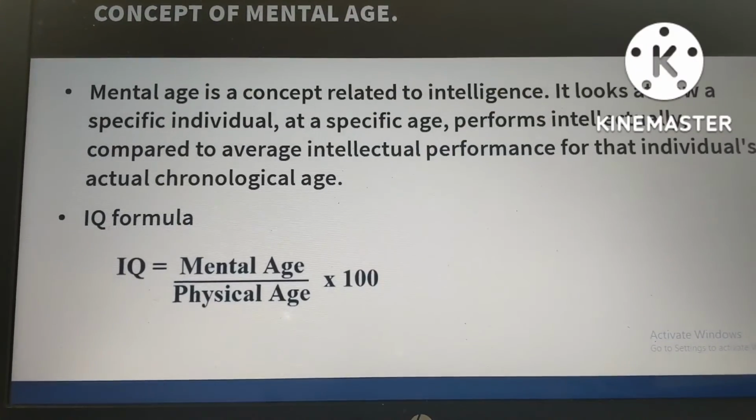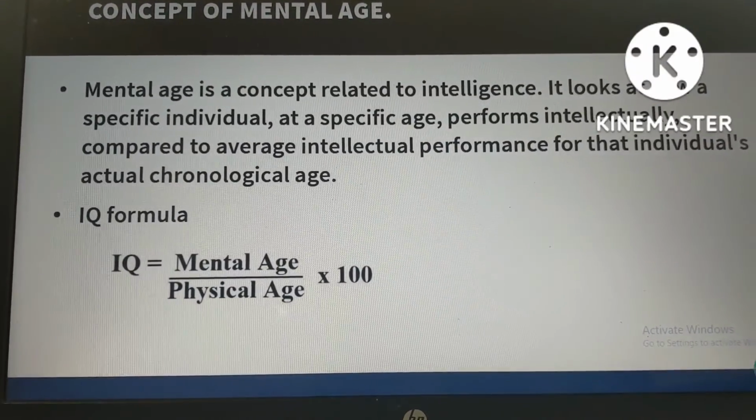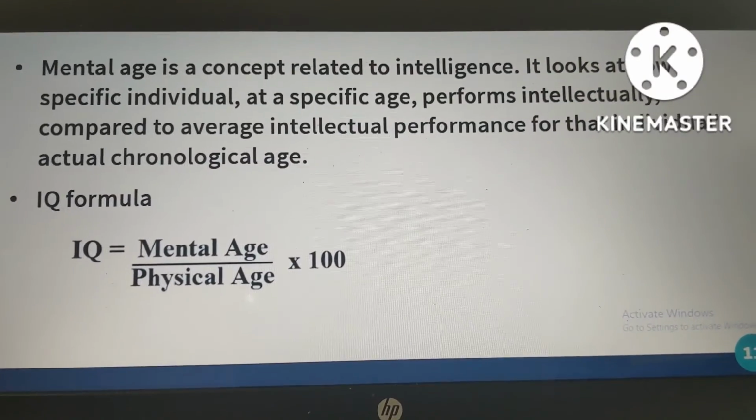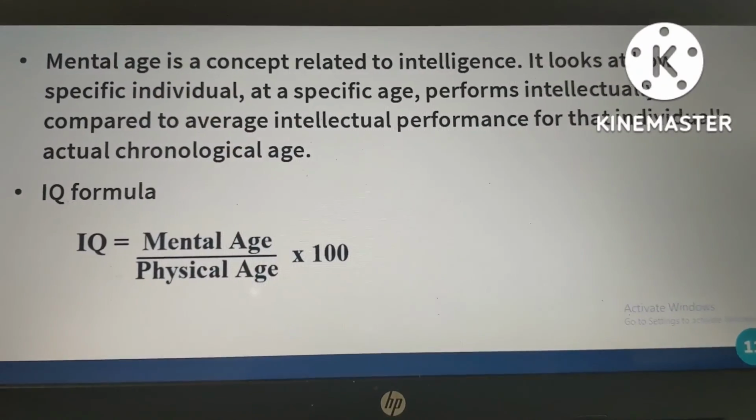The next is the IQ formula to know the mental age of a child. The IQ formula is mental age divided by physical age. Sometimes, instead of physical age, they will ask for the chronological age. Physical age and chronological age are the same.